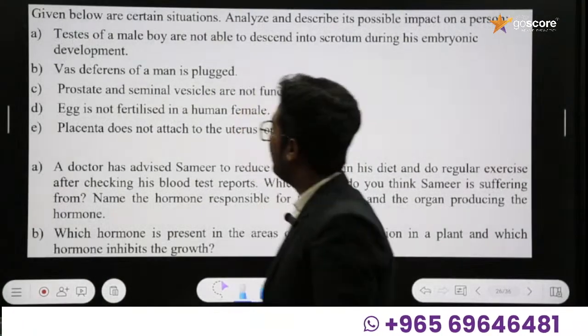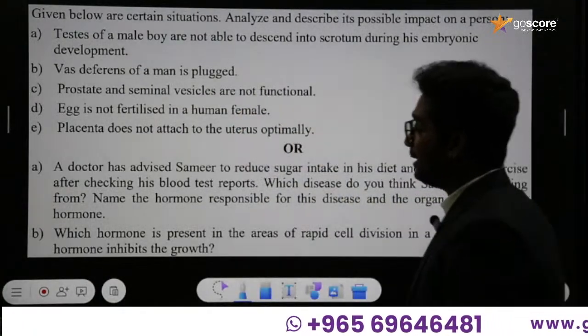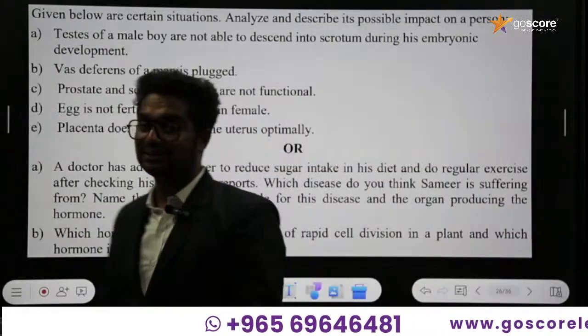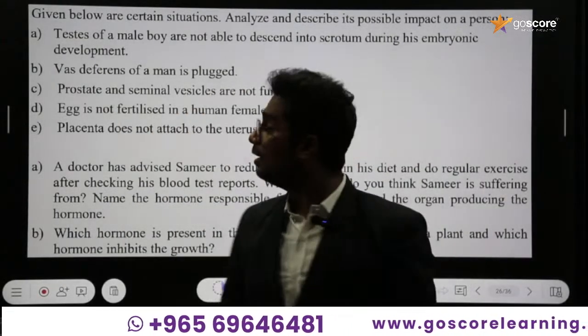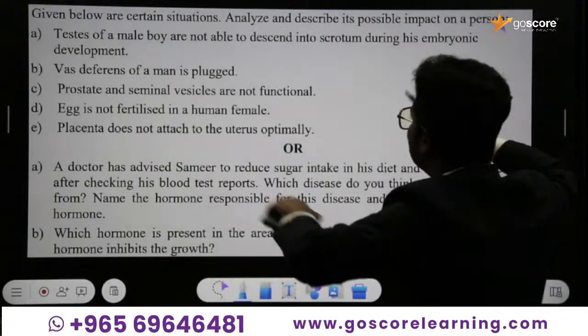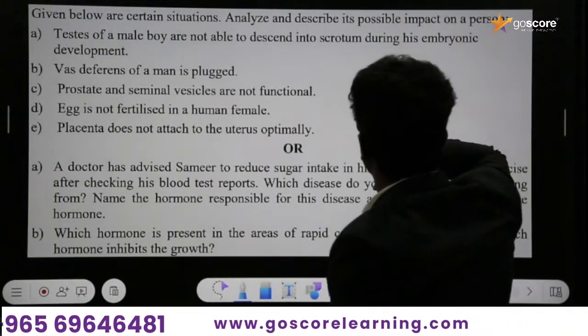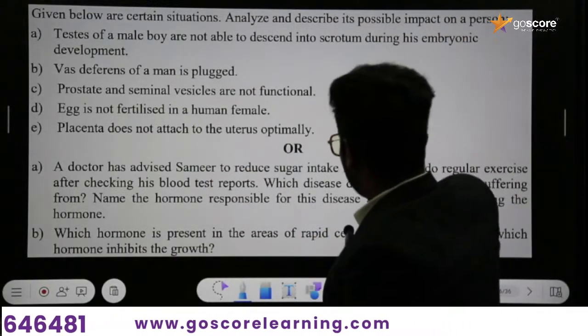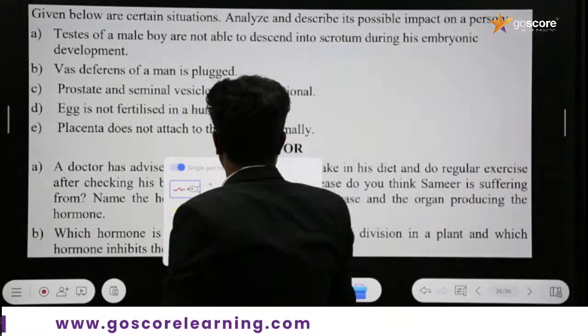Okay, and here now we can discuss some of the questions from Section D of the sample question paper of 2024. Given below are certain situations; analyze and describe the possible impact on a person. Here is the answer we need to discuss.